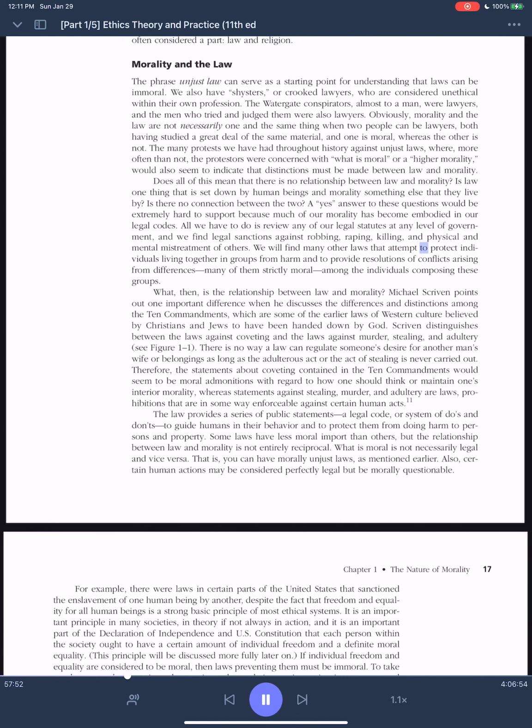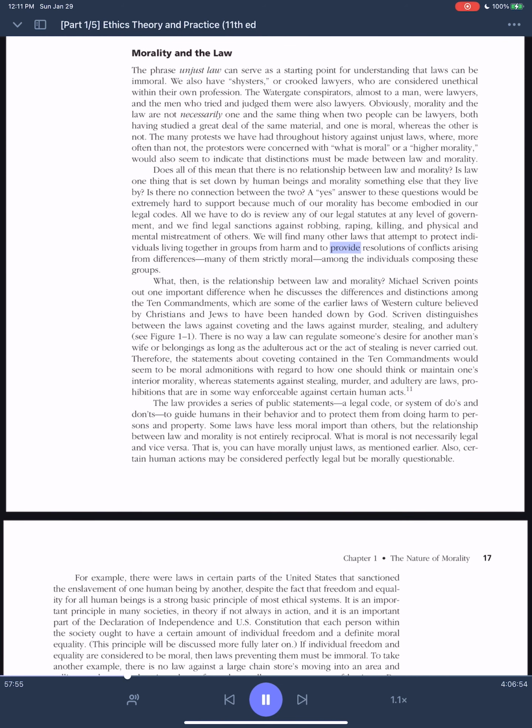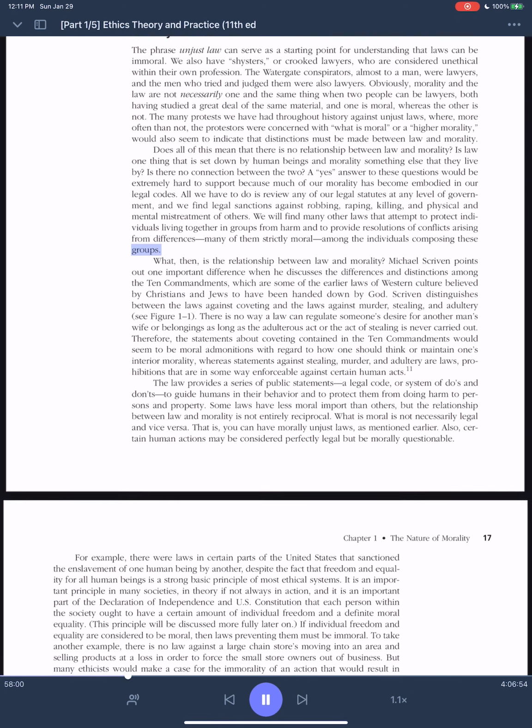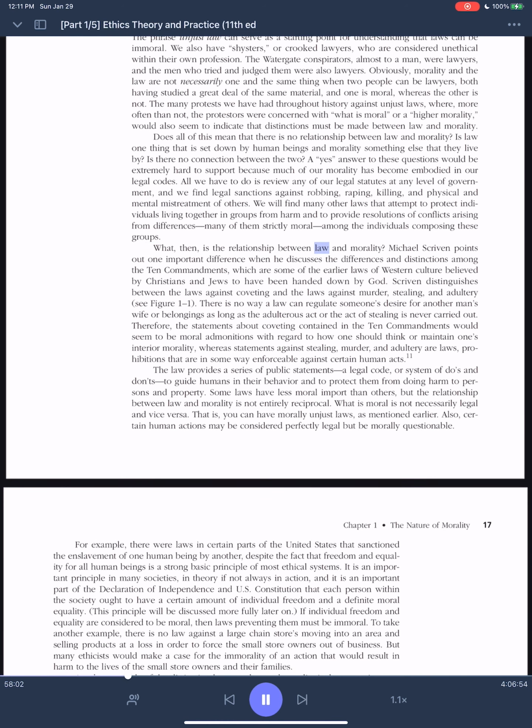We will find many other laws that attempt to protect individuals living together in groups from harm and to provide resolutions of conflicts arising from differences, many of them strictly moral, among the individuals composing these groups. What, then, is the relationship between law and morality?